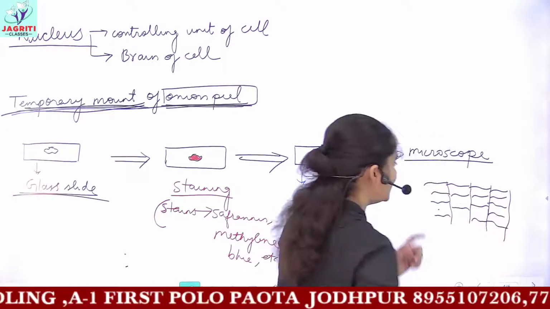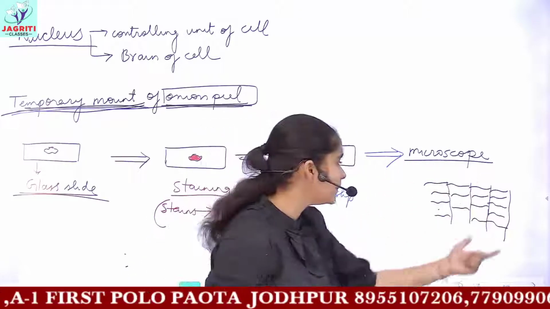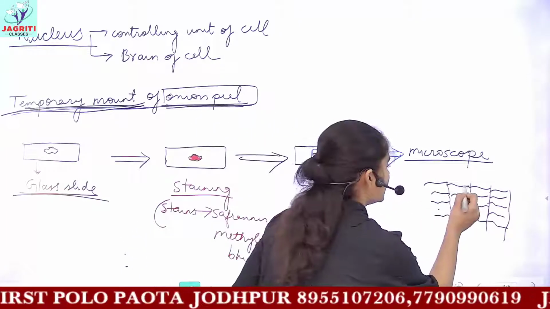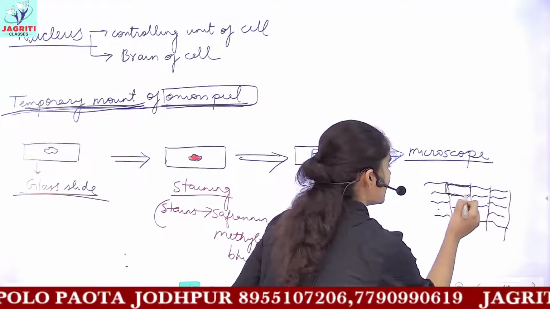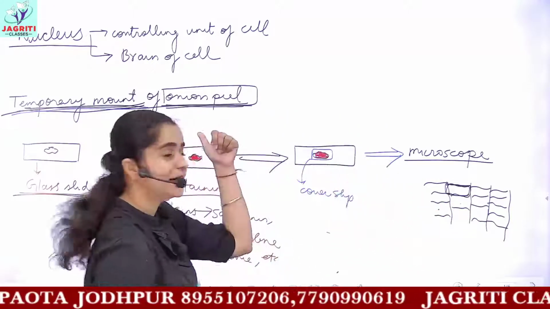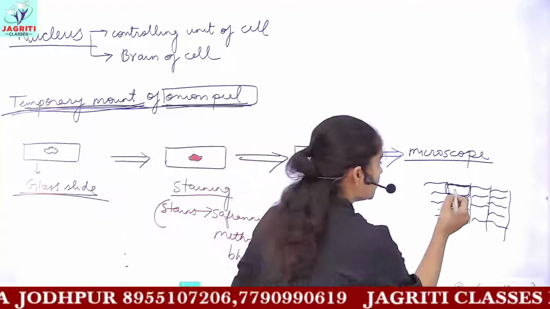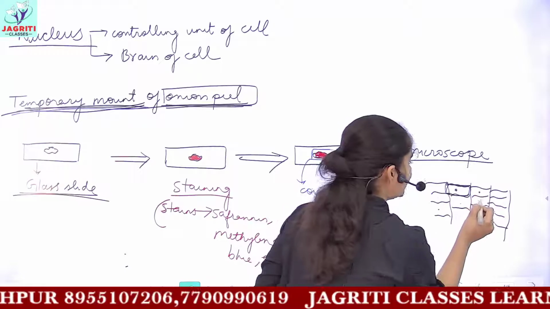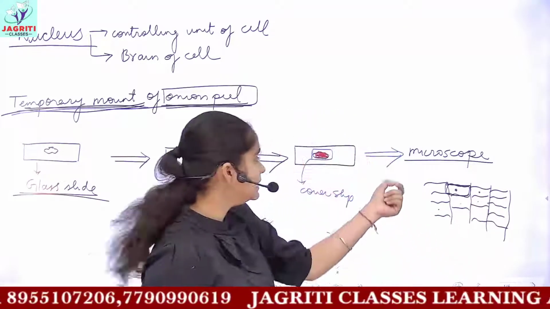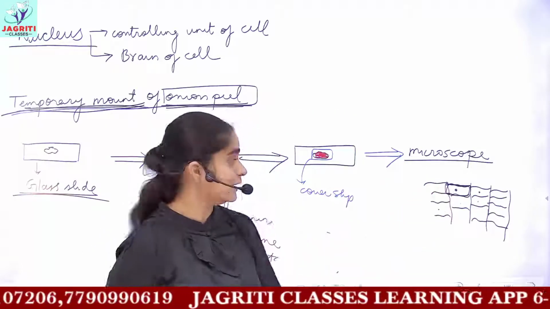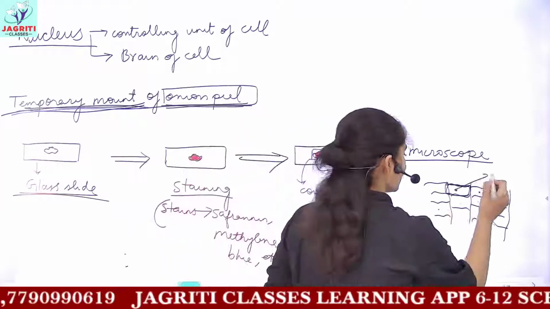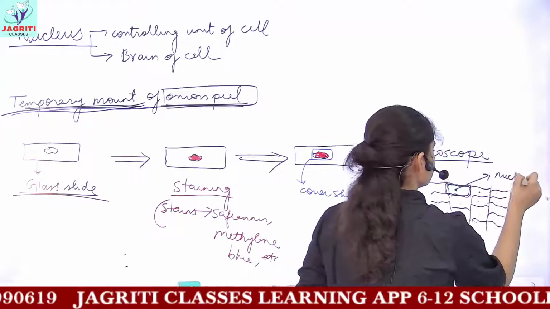You see many small compartments, which are referred to as cells. Let's suppose this is one cell of onion peel. And this cell, as you can see, contains a black dotted structure in approximately the center or middle part of the cell. So this black dot is actually your nucleus.